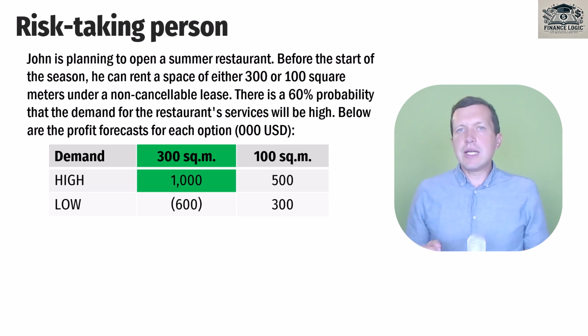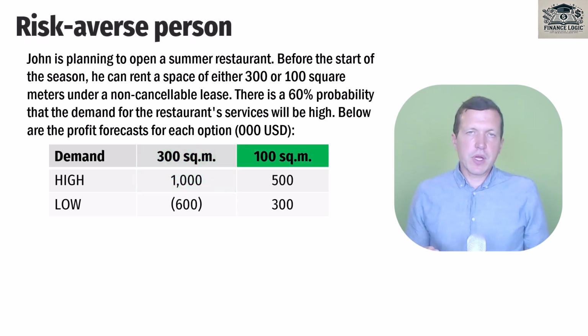If John is a risk averse person, has some bad experience in the past or has some special circumstances, a risk averse person always tries to avoid the worst possible outcomes.